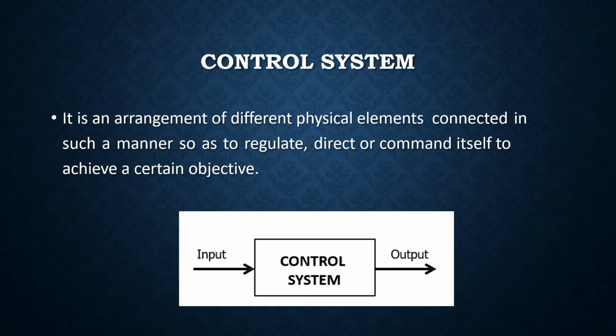Control system. Video 1. Control system. It is an arrangement of different physical elements connected in such a manner so as to regulate, direct, or command itself to achieve a certain objective is called control system. Here, this is the control system where we provide input and where we are getting output.